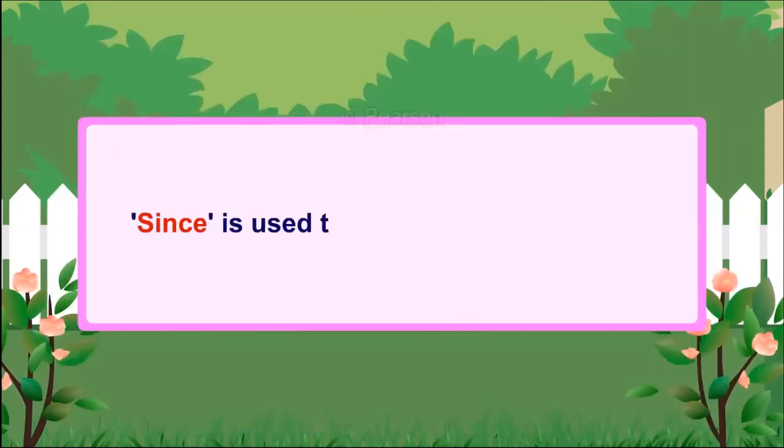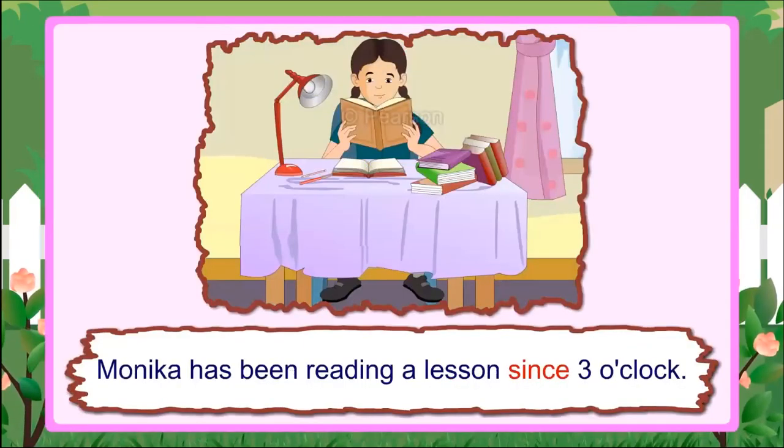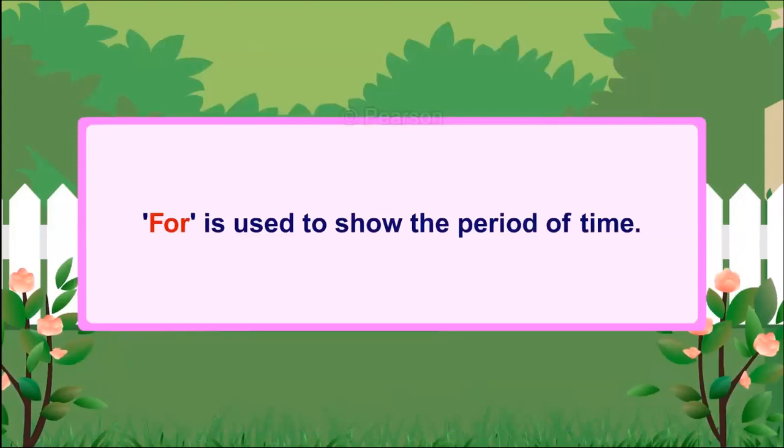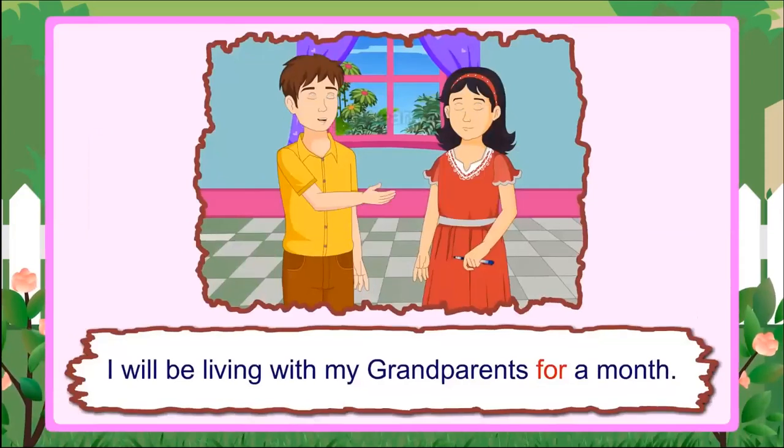Since is used to show the point of time. Example: Monica has been reading a lesson since 3 o'clock. For is used to show the period of time. Example: I will be living with my grandparents for a month.